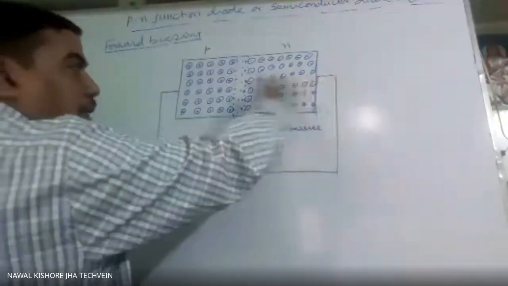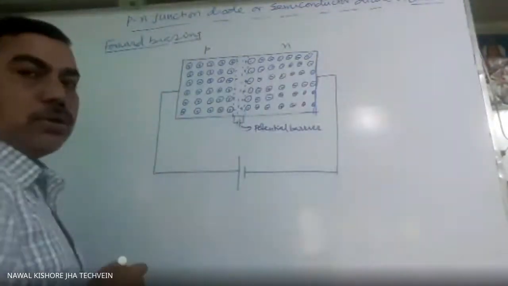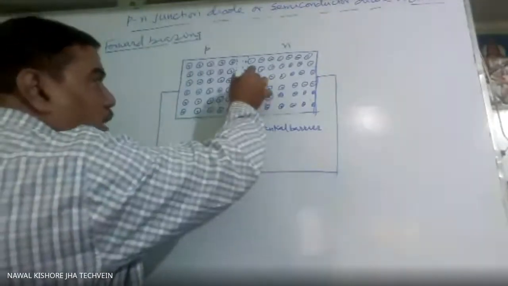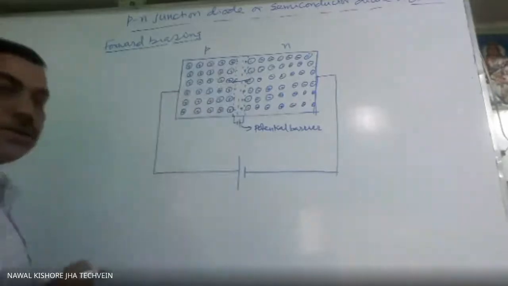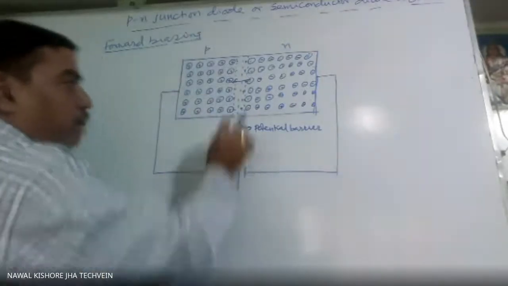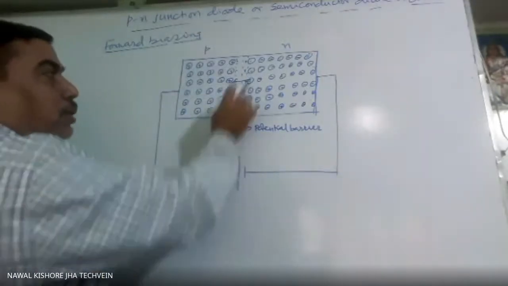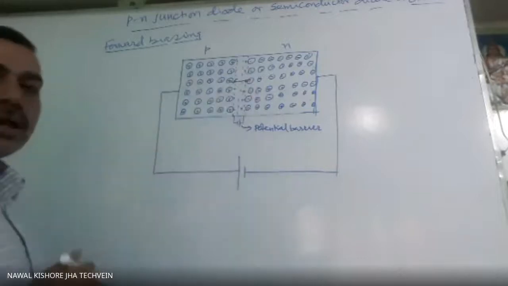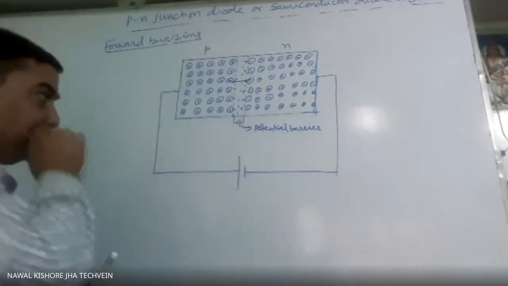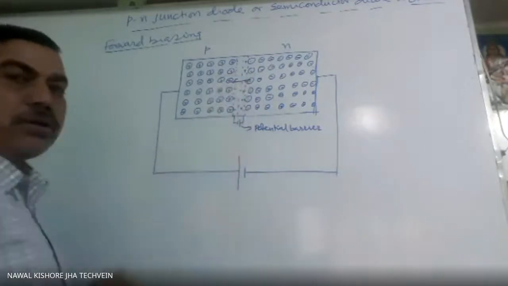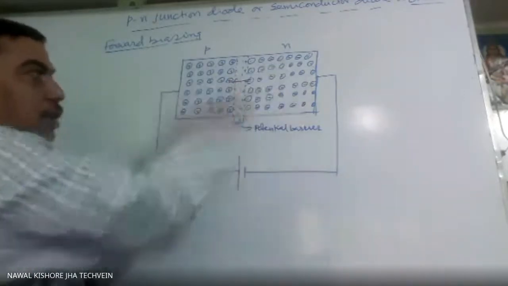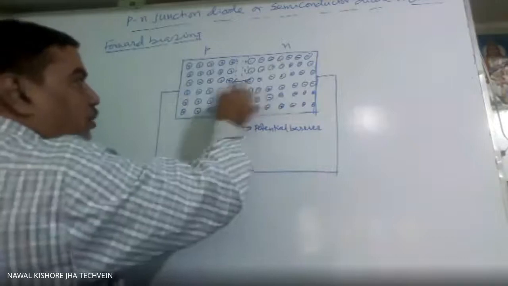Now this negative terminal of the battery will repel these electrons. So these electrons will start further diffusing. Now it will be attracted by this. As here it is, suppose, 1.5 volt and here only 0.7 volt, naturally it will experience larger force. So we say this depletion layer will keep on decreasing. Now there is no barrier voltage here, so almost it will become continuous. So these all will start moving this side.